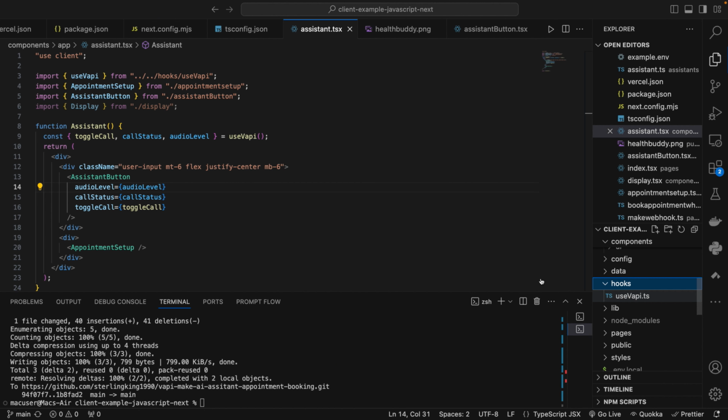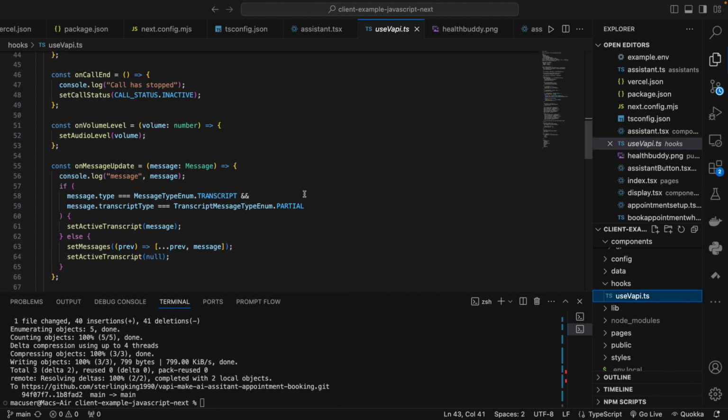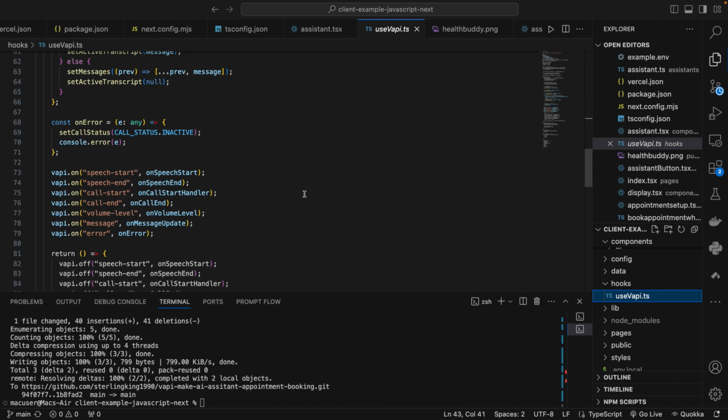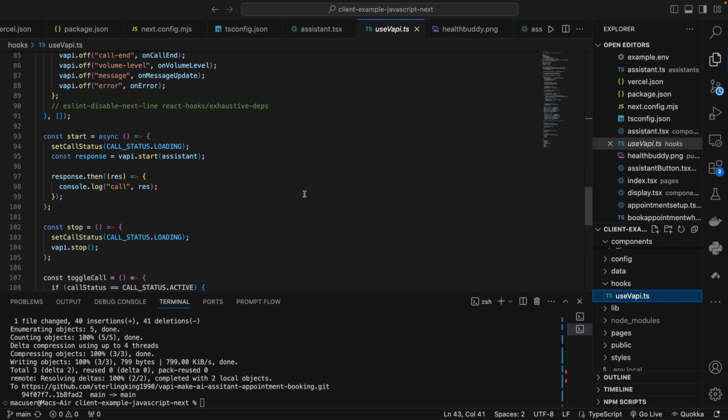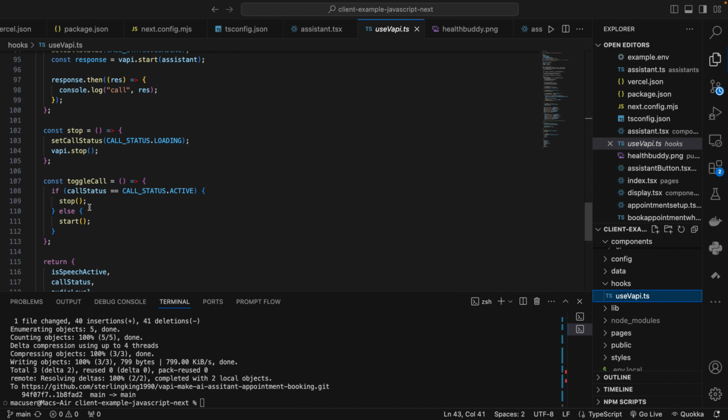I will just go through the example, like understand the GitHub template and build your own, using VAPI. Once it connects, it's the TypeScript file here, the assistant.ts.